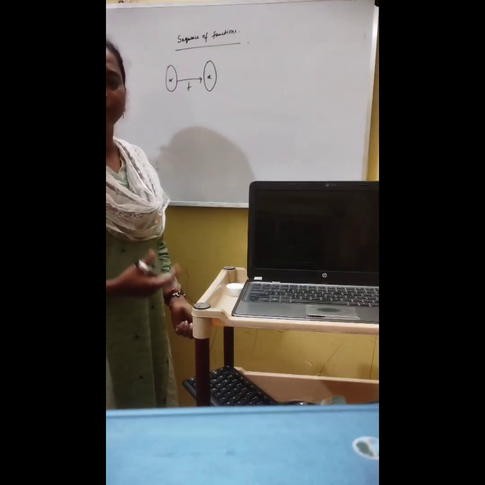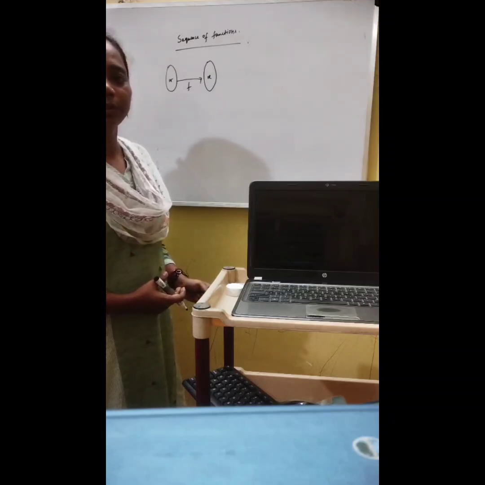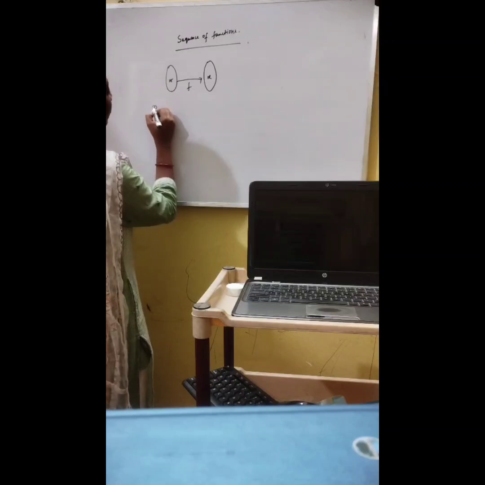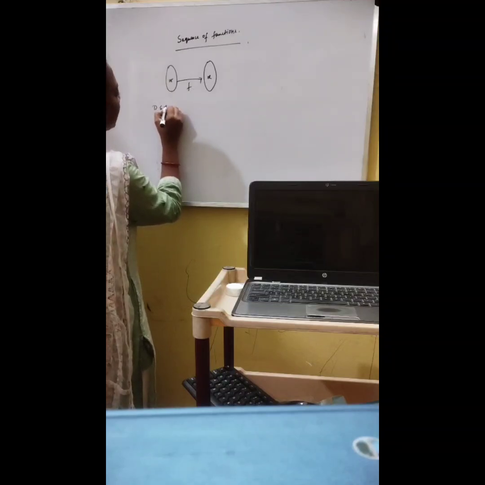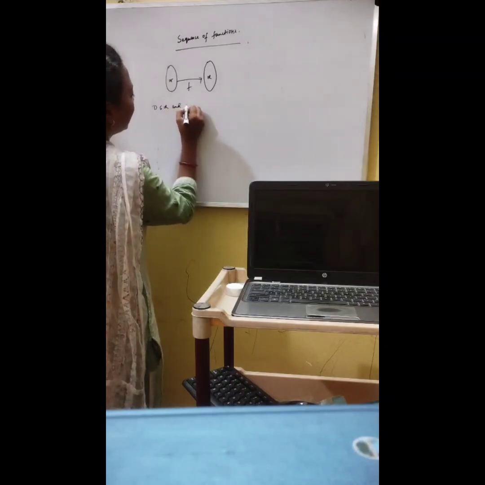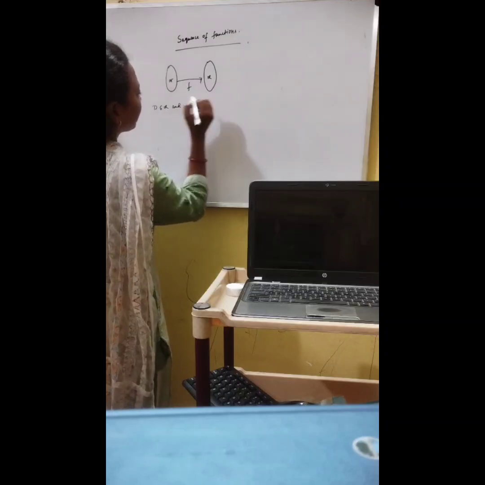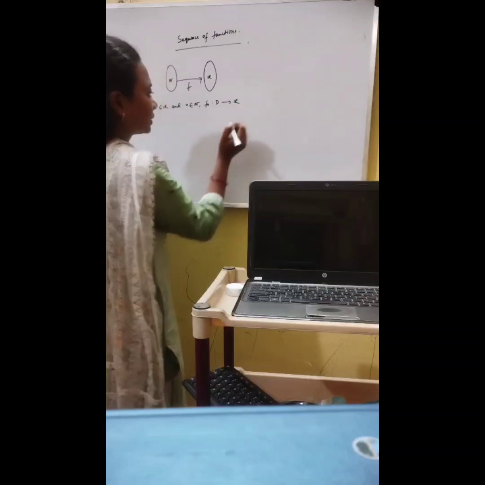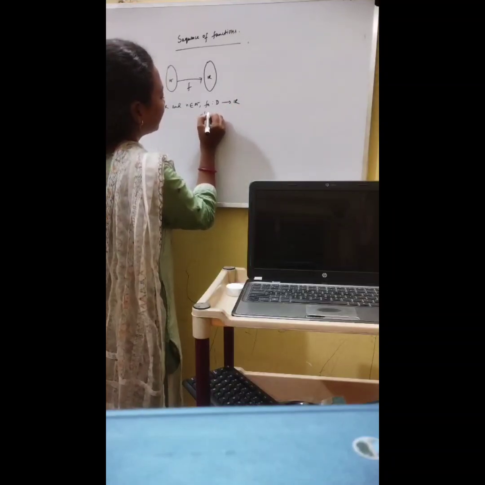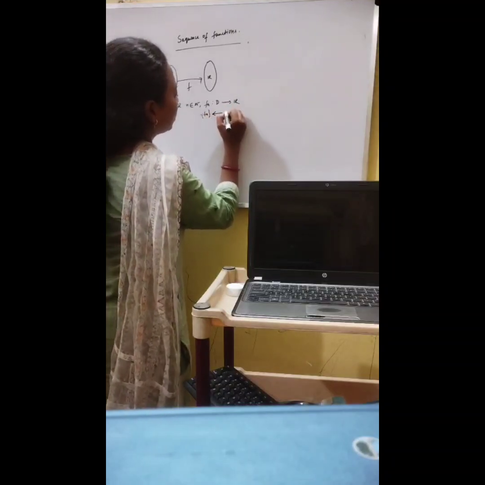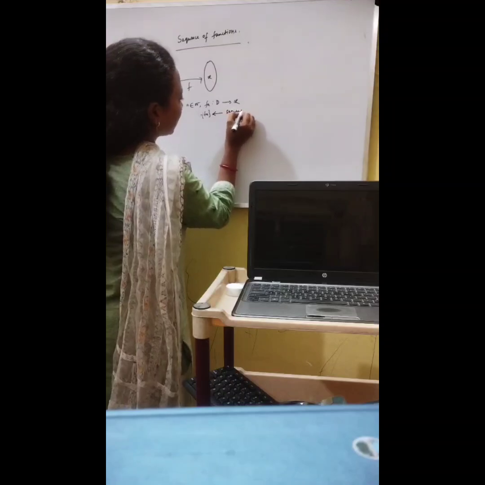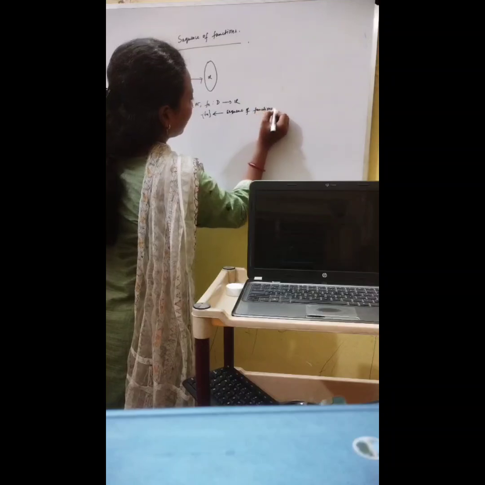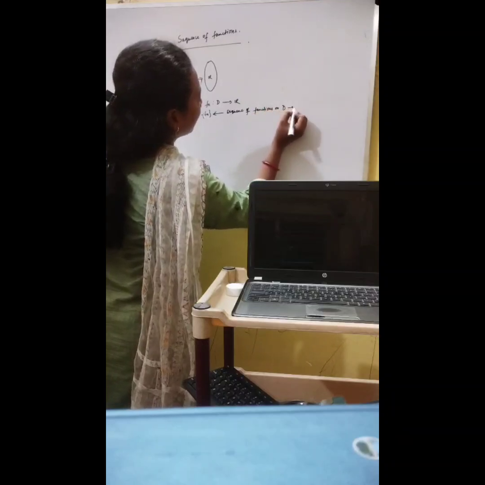In this way, we define a sequence of functions. But the functions should be defined on a specific domain D. Otherwise, we cannot move further. Let D be a subset of R and n belong to N. Let f_n from D to R be a function. Then {f_n} is called a sequence of functions on D to R.